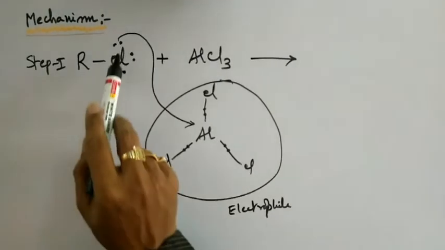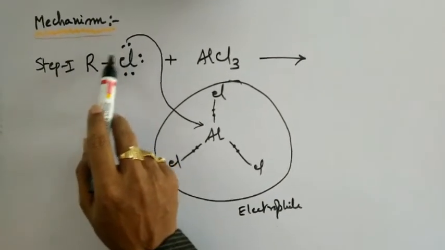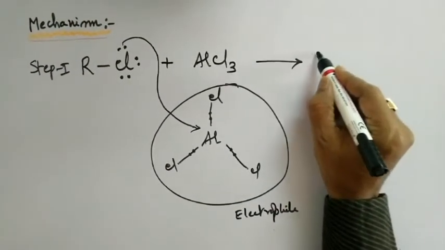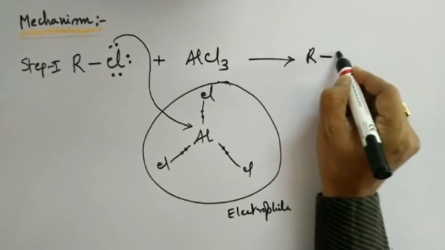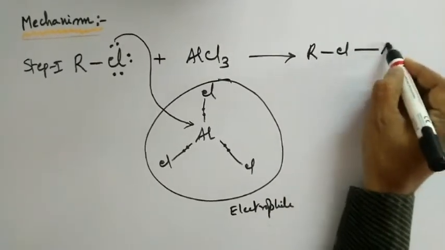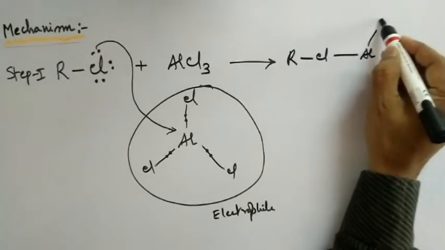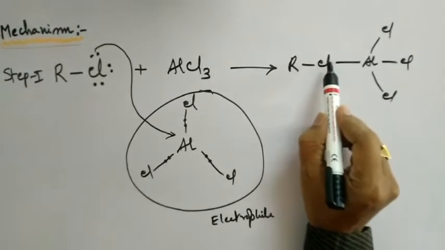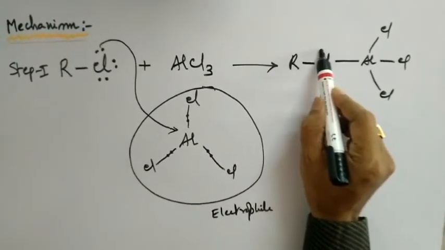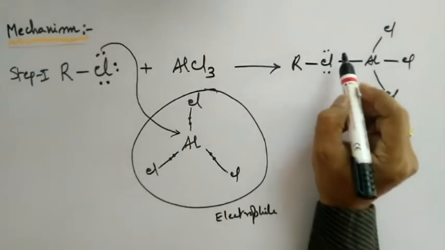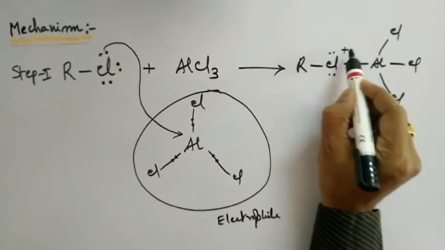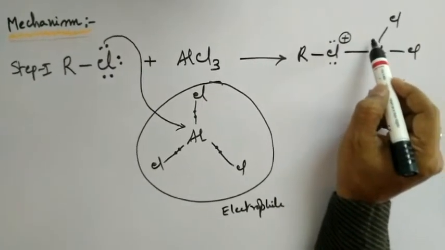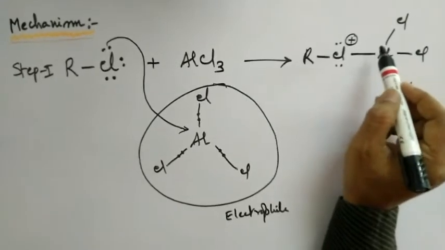Because of the transfer of electron density from halogen of alkyl halide to a Lewis acid, we are going to get this structure. So RCl, another bond with aluminium, and this aluminium is already having 3 chlorine atoms attached. So this fourth bond is because of the donation of the electron density from chlorine to aluminium. Because chlorine has lost its electrons, it's going to get the plus charge. Because this aluminium is getting the electron density, it will be forming the negative charge.